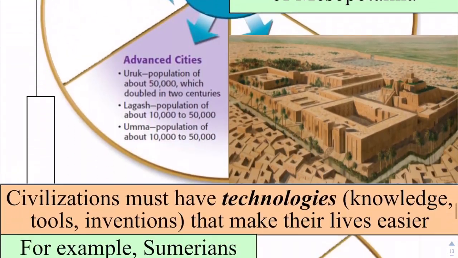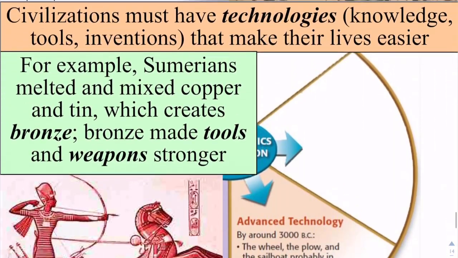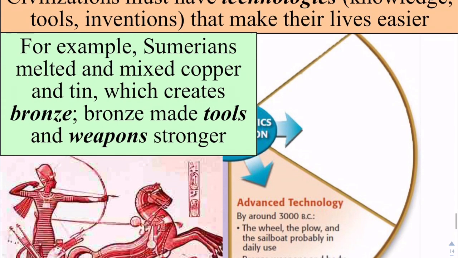Number two, civilizations must have advanced technologies, right? New inventions. During the Stone Age, people used rocks, flintstones, spears, animal bones, very archaic forms of technology. All that has to change if we want to live in an advanced civilization.